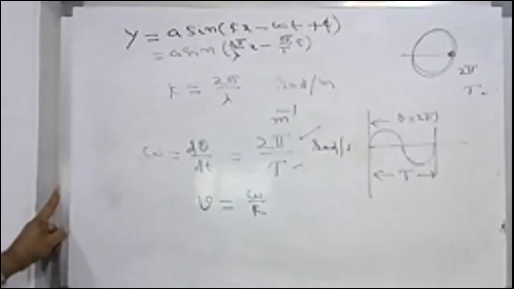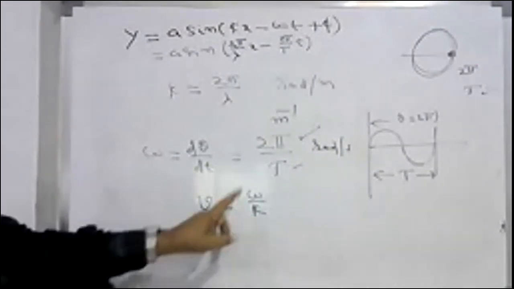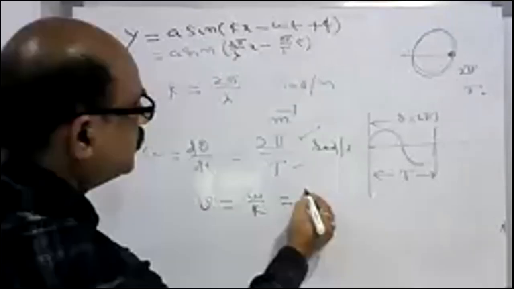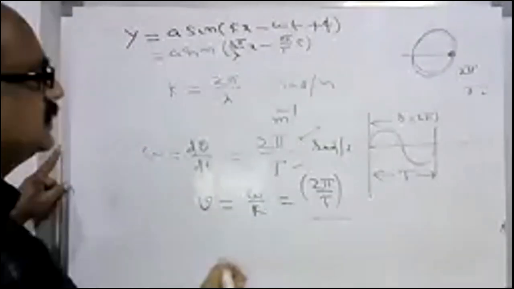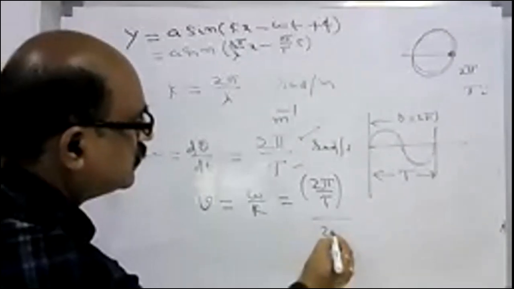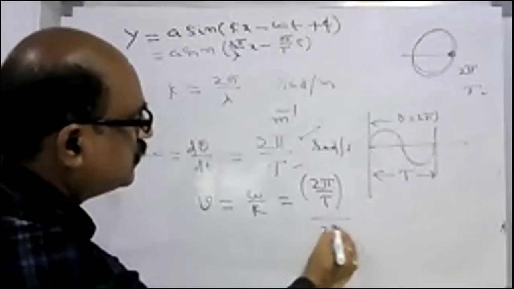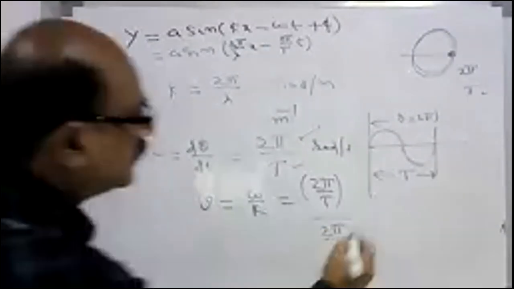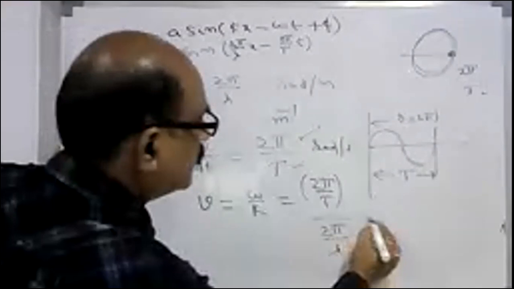What is omega? 2 pi by T. What is k? 2 pi by lambda. The 2 pi cancels, and you get lambda by T, which is lambda into 1 by T. And 1 by T is the frequency.